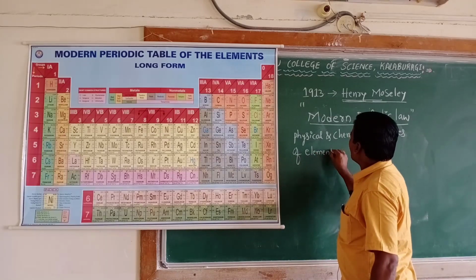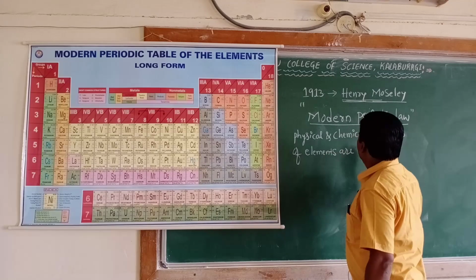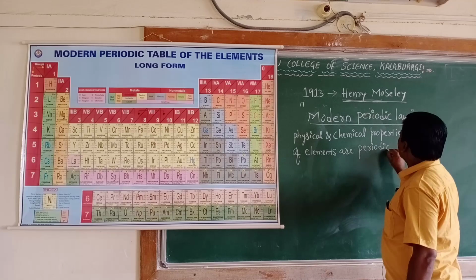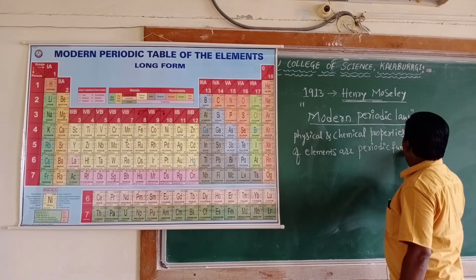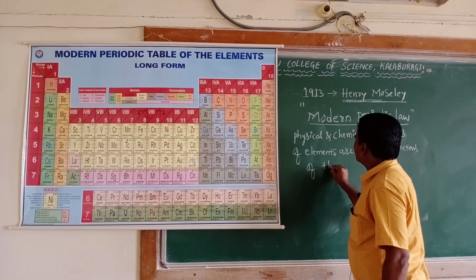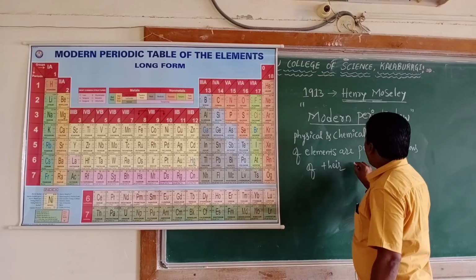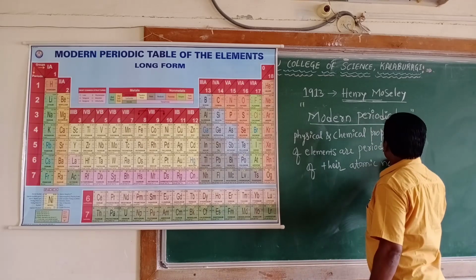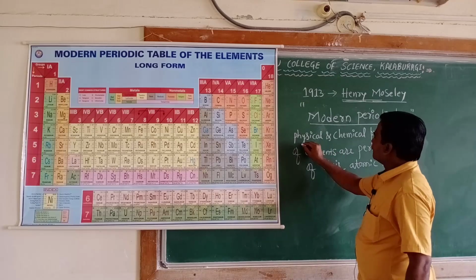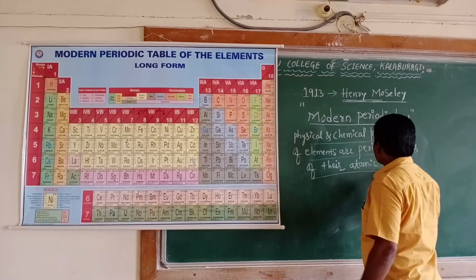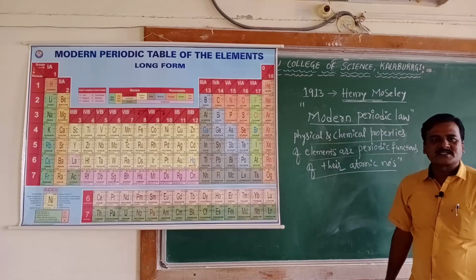Physical and chemical properties of elements are periodic functions of their atomic numbers. Physical and chemical properties of elements are periodic functions of their atomic numbers.